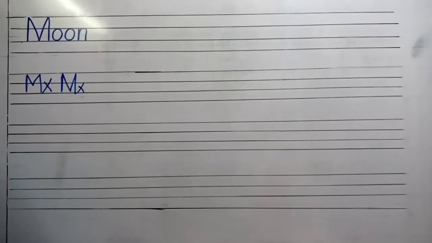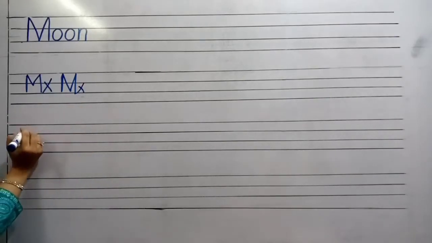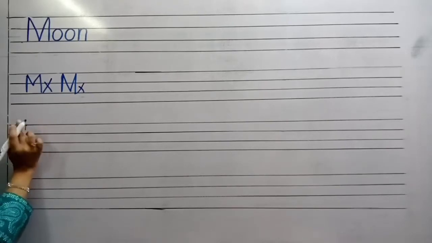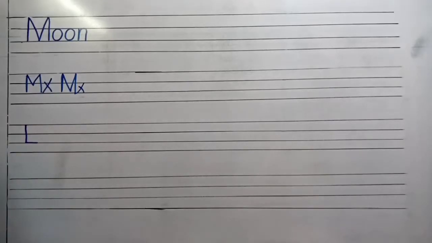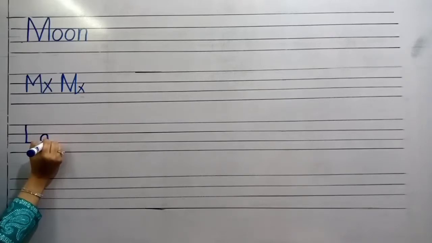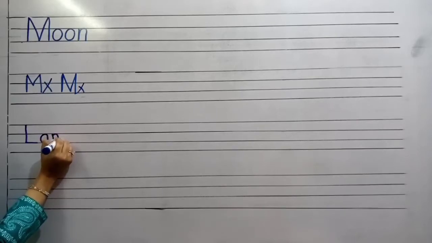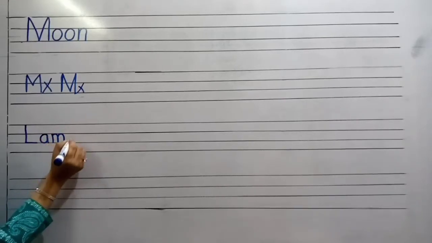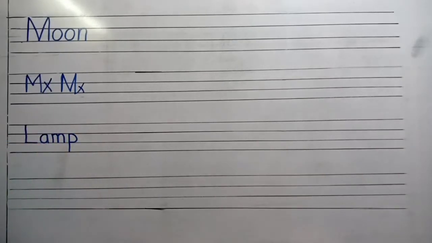Second word is lamp. How do we write lamp? We write L in three lines, A like this, M, P. Lamp. Okay, look at here carefully. Lamp formation.